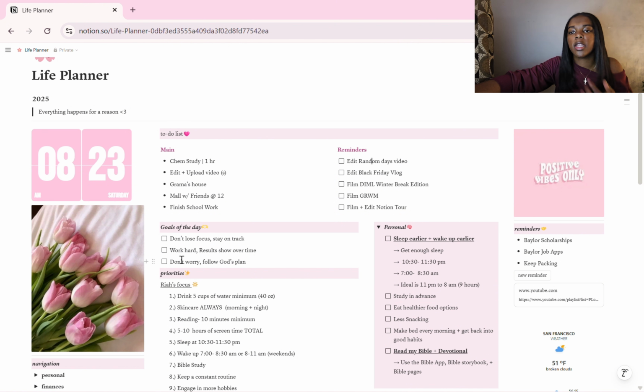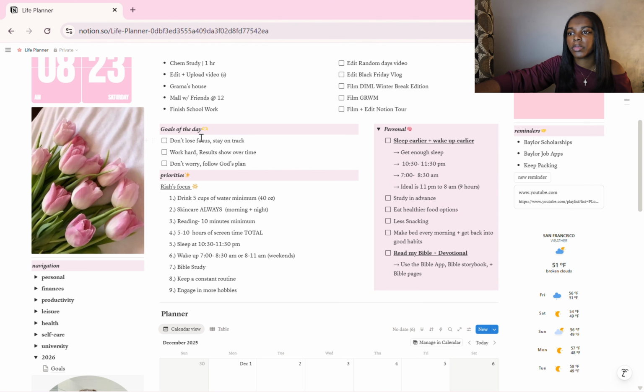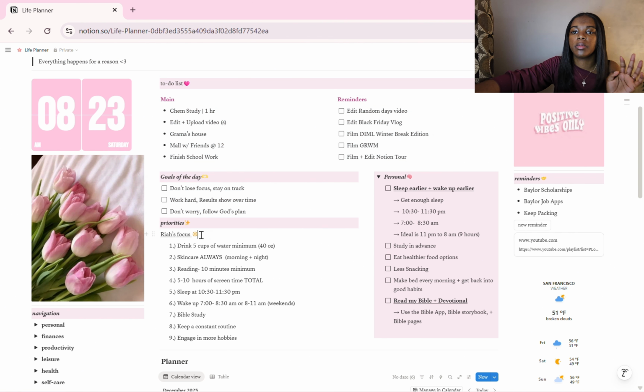But then I have my goals for the day, which are typically my goals for every day. Don't lose focus, stay on track, work hard, results show over time, don't worry, and follow God's plan. Oh, and also I have a quote here as well. Everything happens for a reason, because truly, everything does happen for a reason. Nothing's a coincidence.